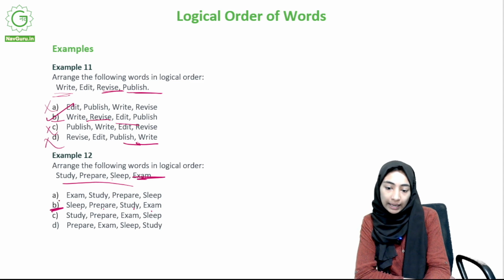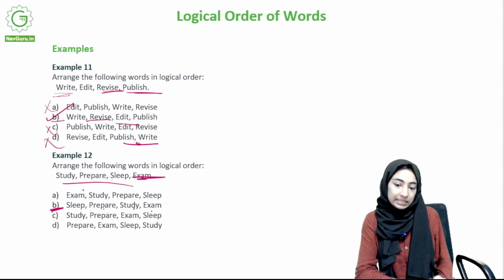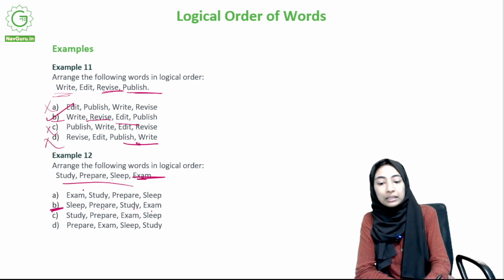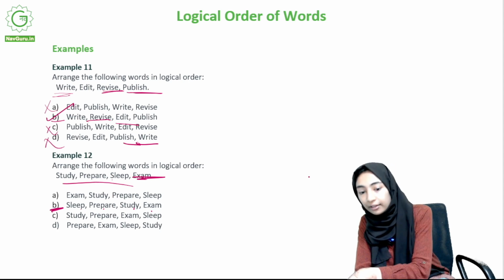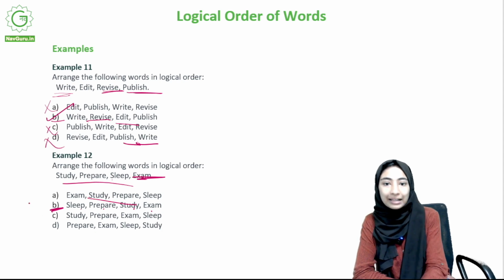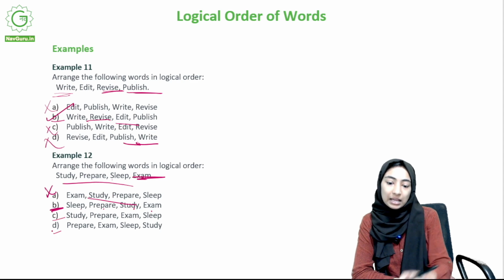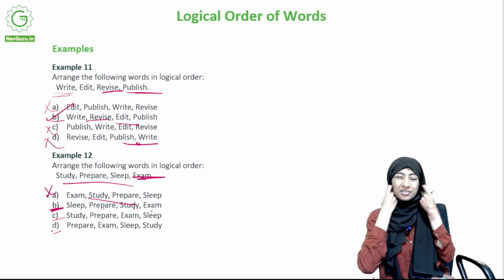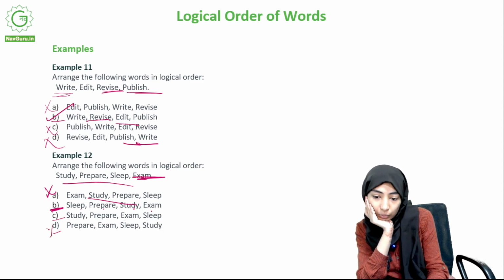Let's look at option A, exam, study, prepare, sleep. I think what they mean here is that you know that there is an exam happening, so then you study for it. But then prepare has to come before study, right? You should prepare and then study. So this is not the case. Next, study, prepare, exam, sleep. No. Okay, study, maybe. Let's see. D, prepare, exam, sleep, study. No. So study coming after sleep does not seem to make a lot of sense. So this one also no.